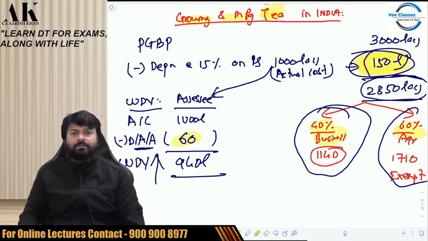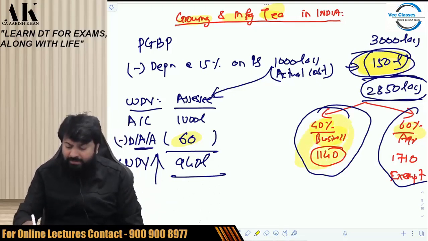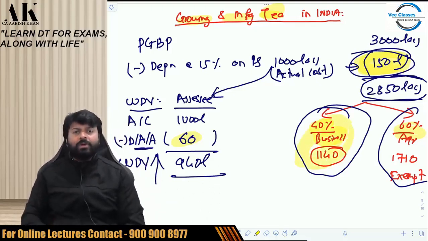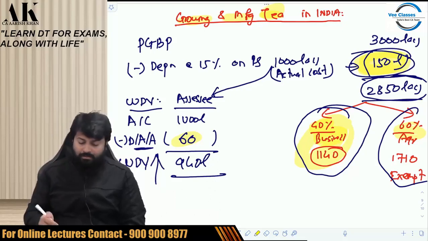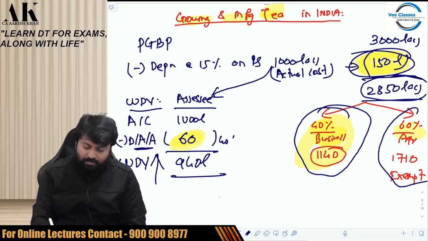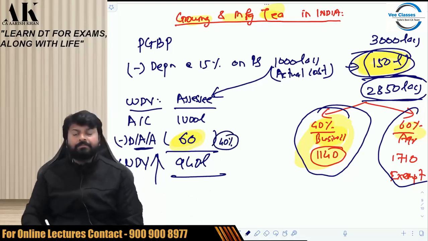So I am getting deduction only with respect to 40%. I will only reduce 40% of my depreciation from here, and after that my answer will come to 940 lakhs.